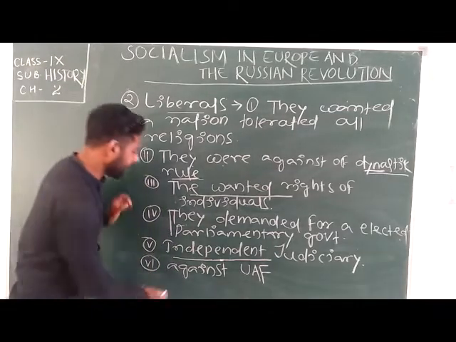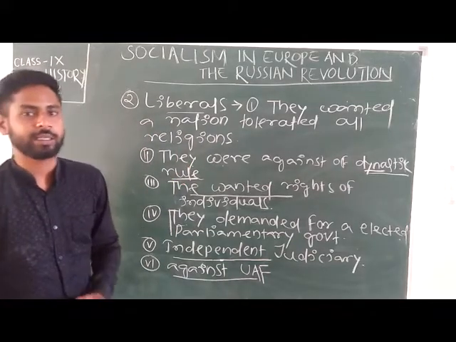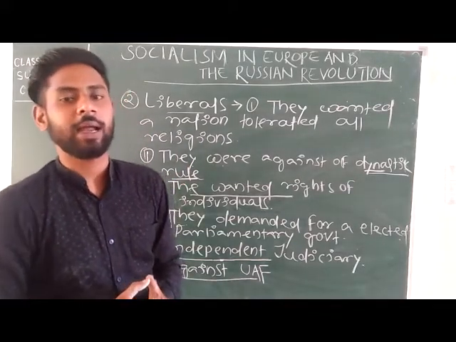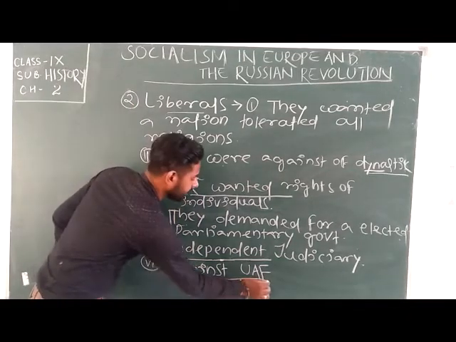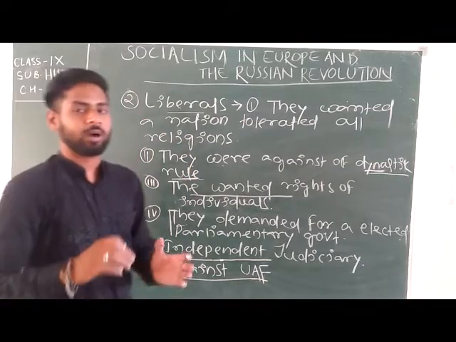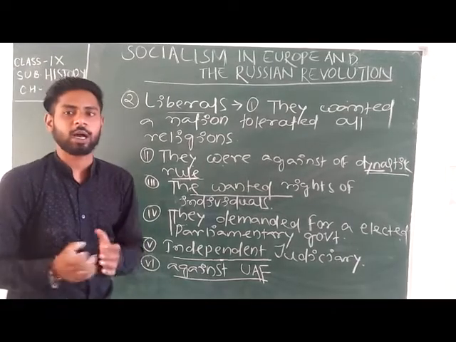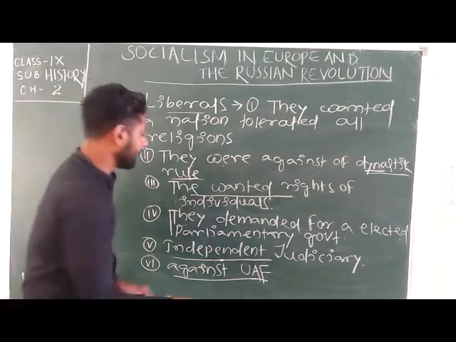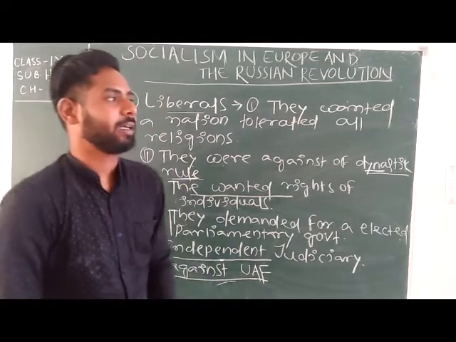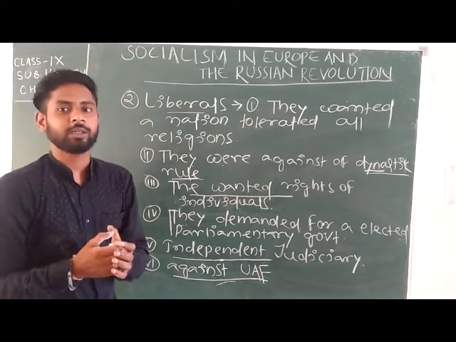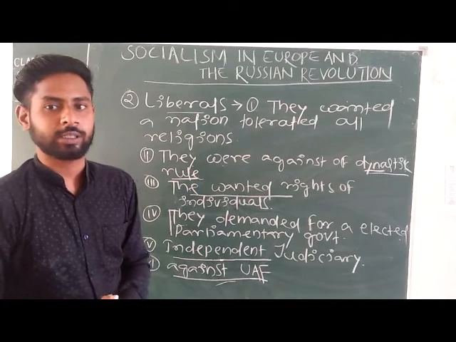Okay, after that they were against UAF. What is UAF? Universal Adult Franchise. Okay, means they didn't support that women were able to cast their vote. Okay, so in European society, the liberal class people did not want to give the right to vote to every person in the society.